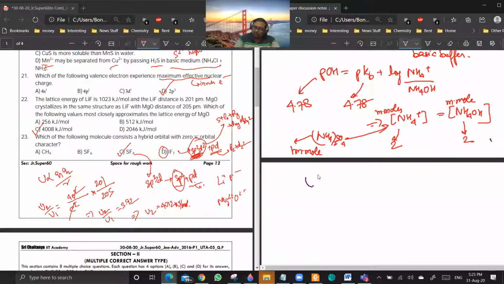Now, U is directly proportional to Q1, Q2, and it is inversely proportional to R, magnitude-wise. Yes or no? U is the lattice energy.